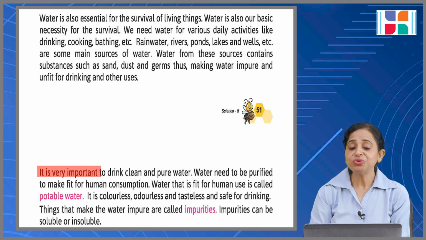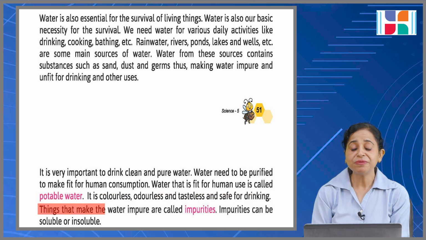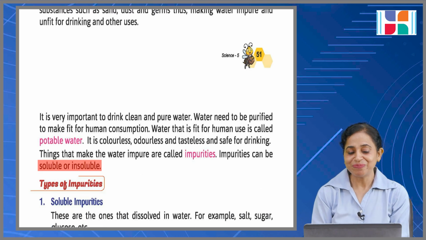It is very important to drink clean and pure water. Water needs to be purified to make it fit for human consumption. Water that is fit for human use is called potable water. It is colorless, odorless and tasteless and safe for drinking. Things that make the water impure are called impurities. Impurities can be soluble or insoluble.